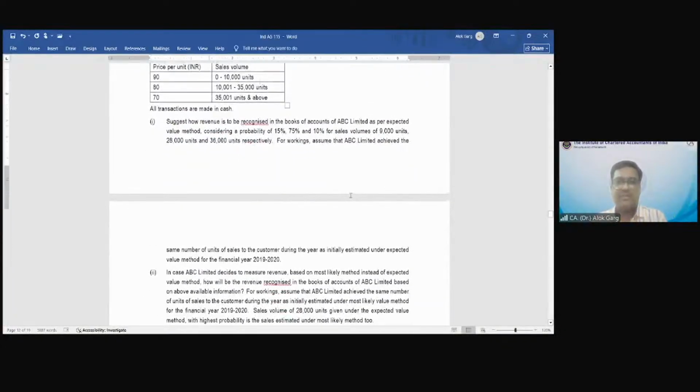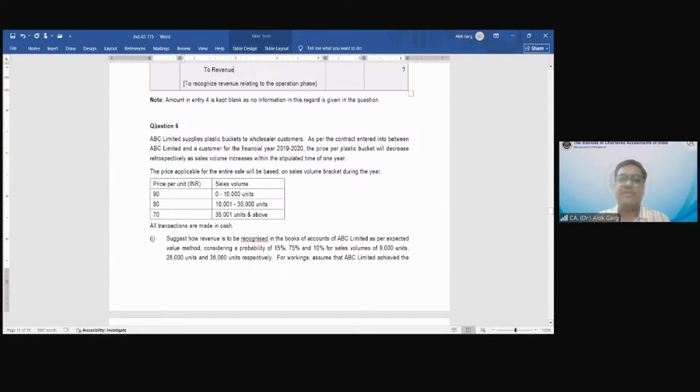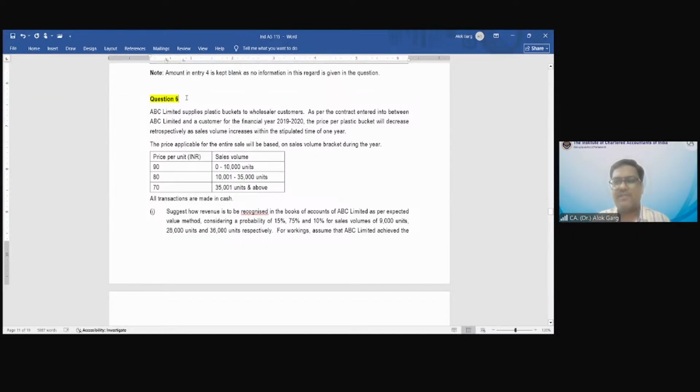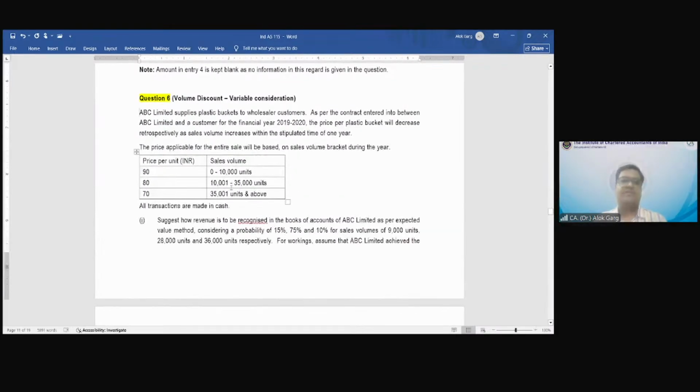Now the next question is question number 6 on the volume discount. Variable consideration, transaction price. You remember we discussed determining the transaction price, which includes fixed consideration and variable consideration, right? So this question talks about the volume discount, which is an element of variable consideration. Yes. Let's discuss this question.